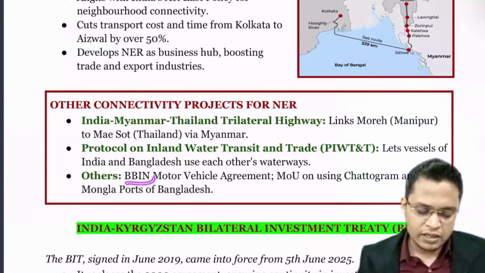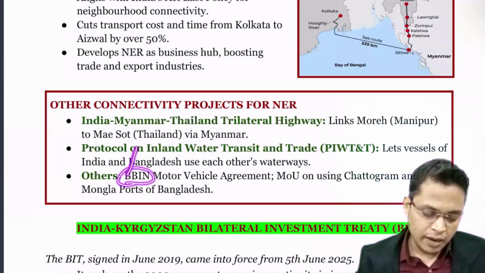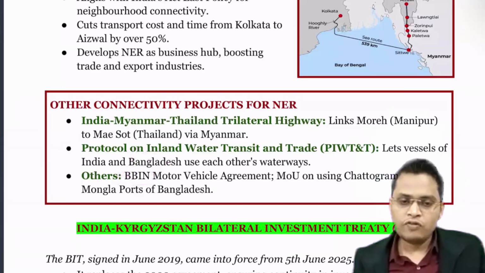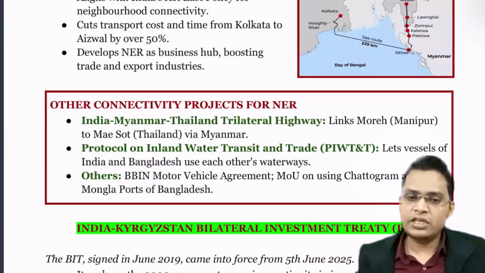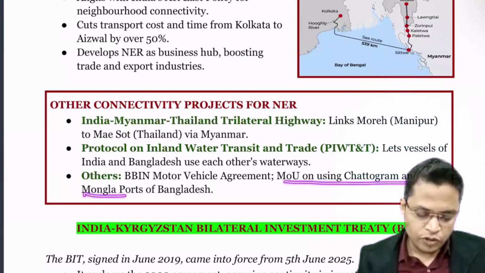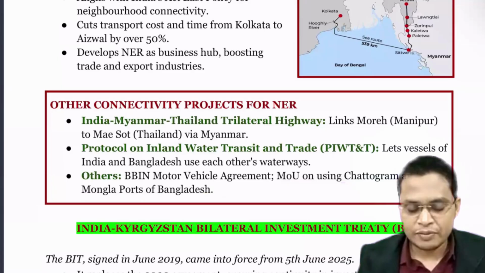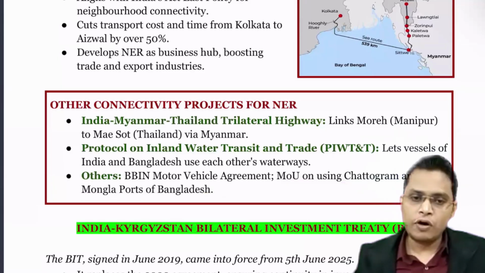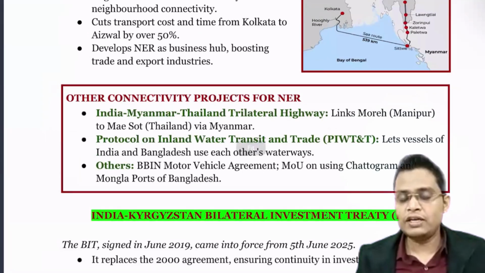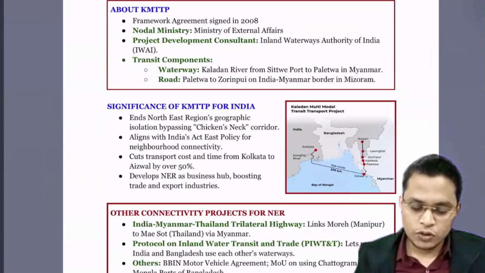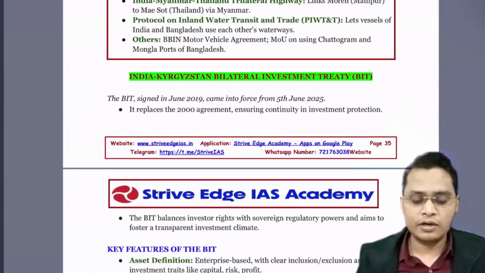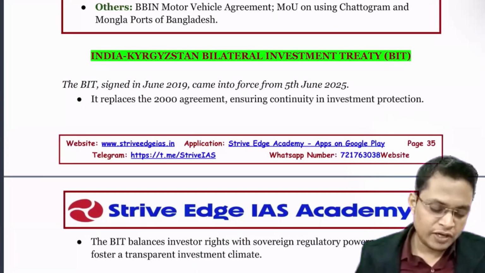We have also signed the BBIN, which is Bangladesh, Bhutan, India and Nepal, a motor vehicle agreement where the motor vehicles of one country can transit other countries smoothly. Okay. Also the MoU on Chittagong and Mongla ports for Bangladesh. So we are signing a lot of agreements to ensure smooth flow of cargo from one country to another.